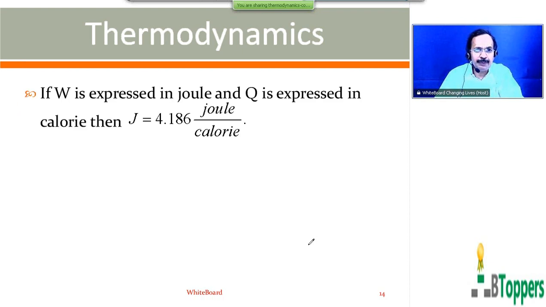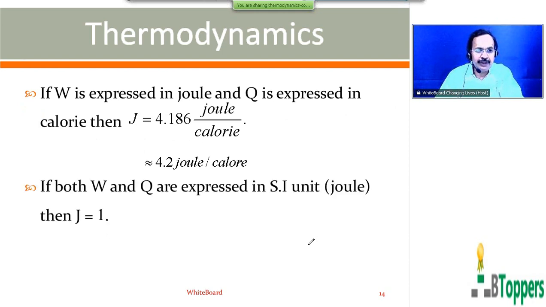So if W is expressed in joules and Q is expressed in calorie, then J equals 4.186 joule per calorie, which is approximately taken as 4.2 joule per calorie. If both W and Q are expressed in SI unit joule, then J equals 1. That is, we write W equal to Q. So those who are writing the notes, please take a pause and finish writing the notes up to here.